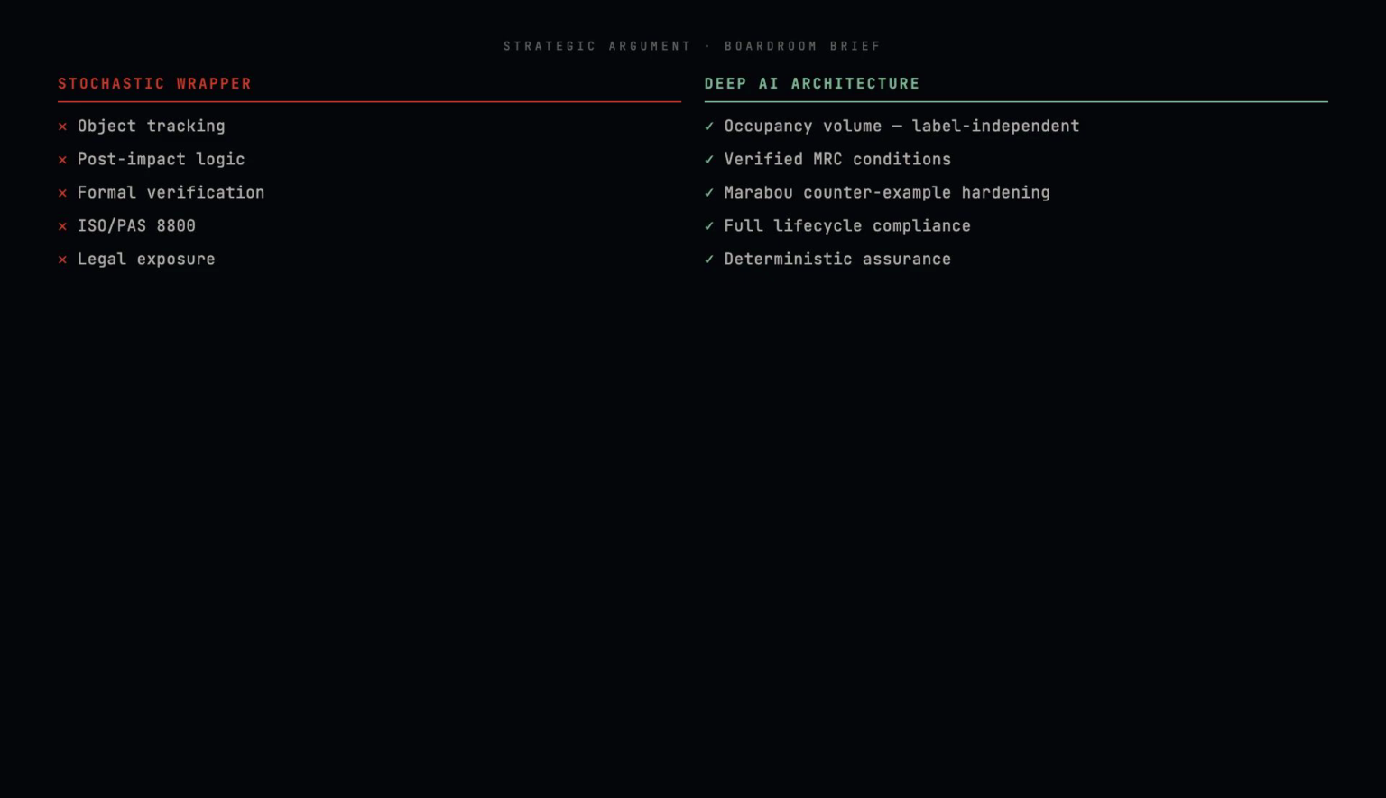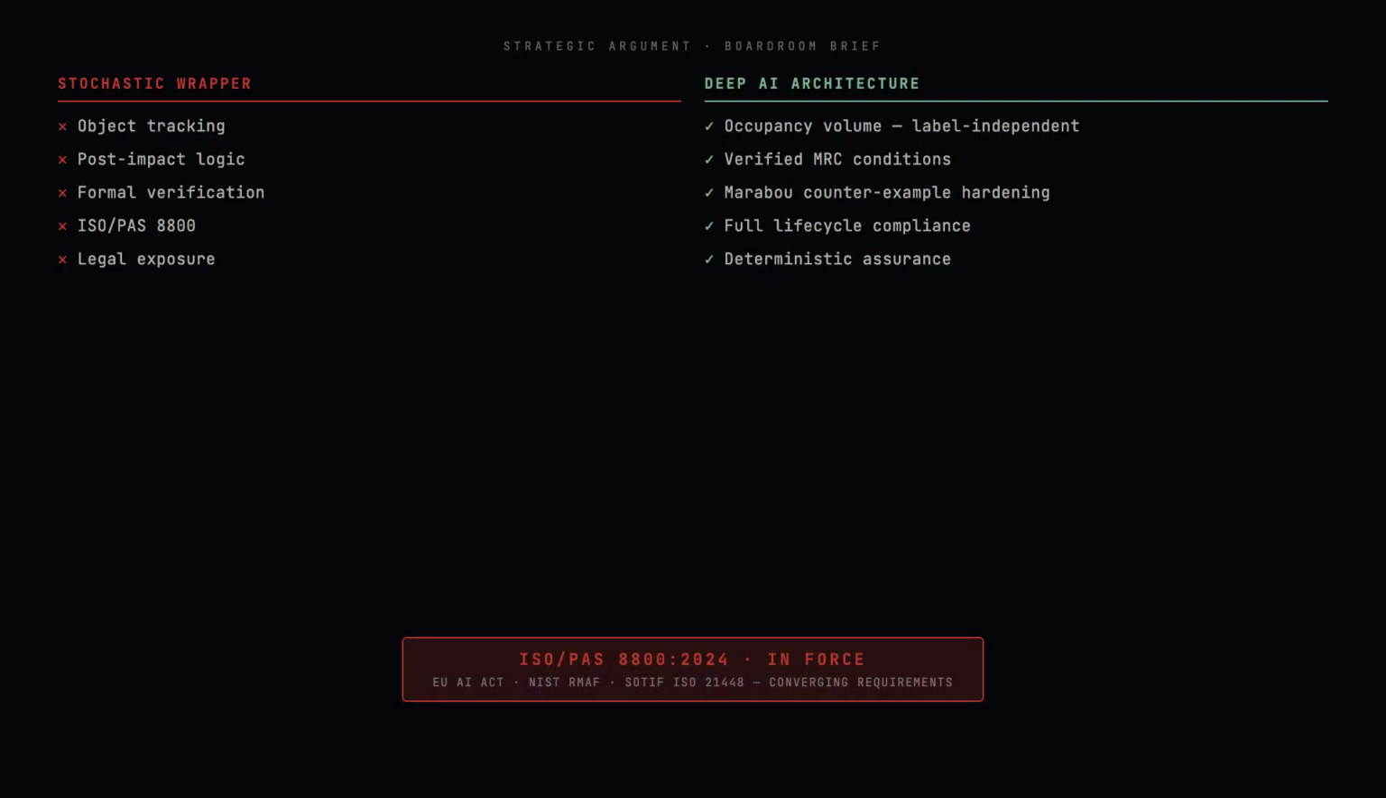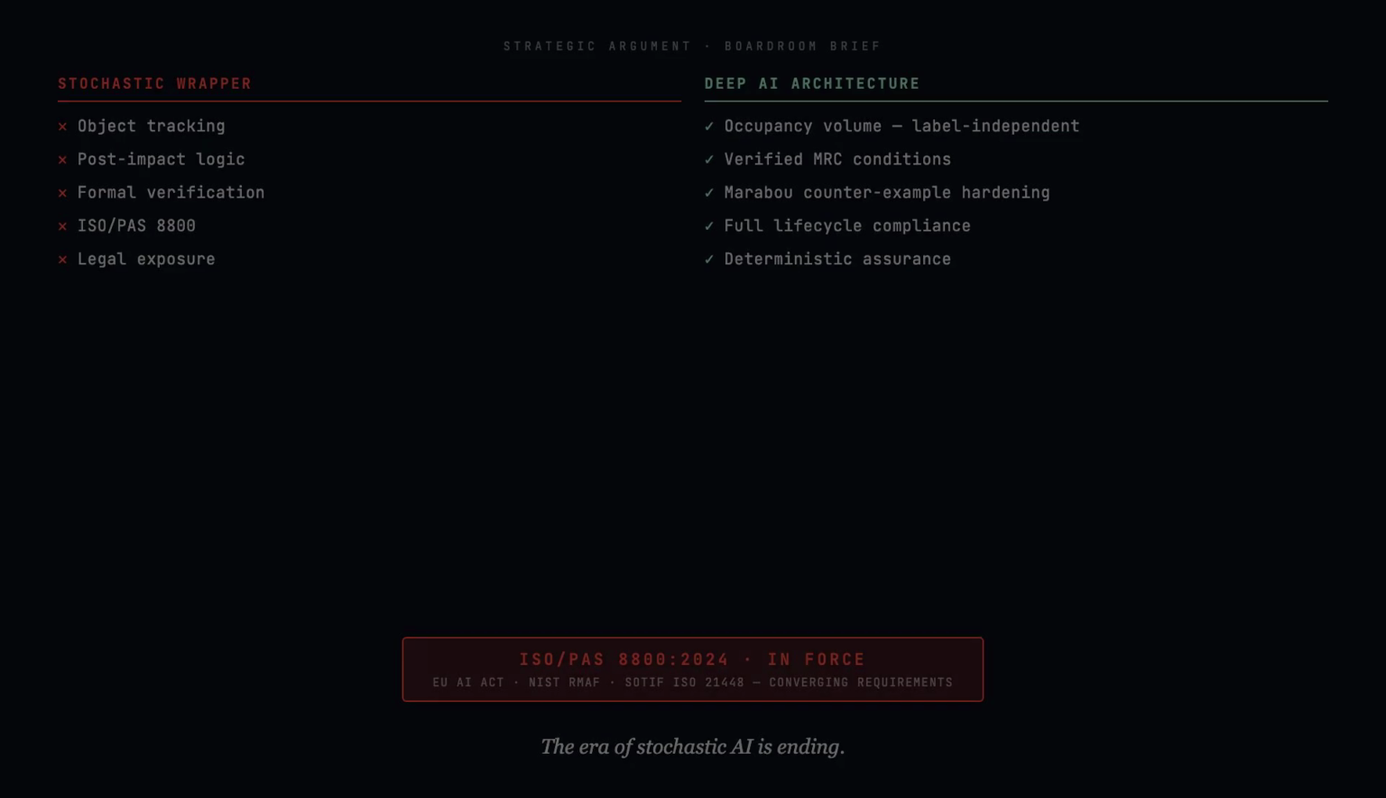An enterprise deploying probabilistic wrappers in physical environments is not managing a technology risk. It is accumulating a deferred liability, one that materializes as a federal investigation, a revoked permit, a $500,000 criminal fine, or a wrongful death settlement in the tens of millions. The $5 million settlement was not a reason to abandon autonomous AI. It was a reason to engineer it correctly. The era of stochastic AI is ending.